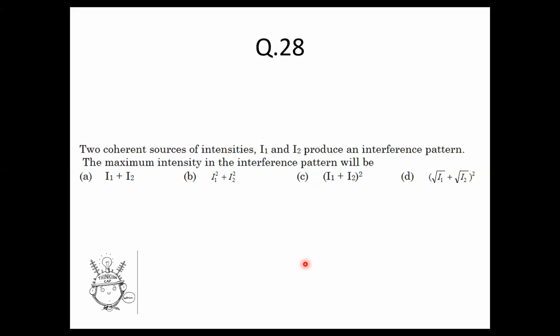Moving on to the next question, question number 28. Two coherent sources of intensities I1 and I2 produce an interference pattern.